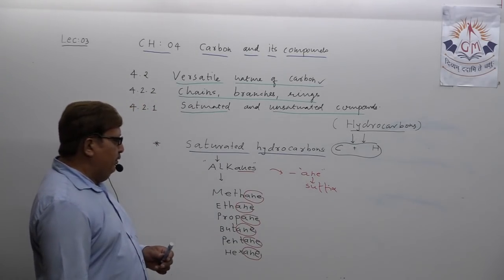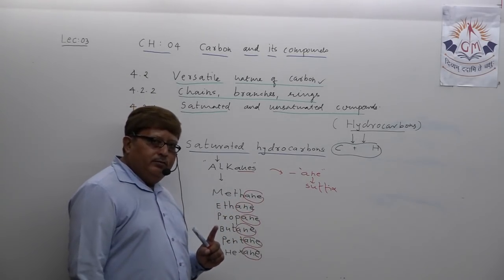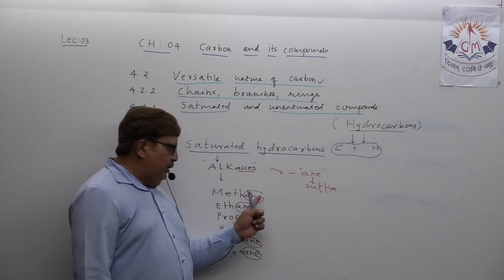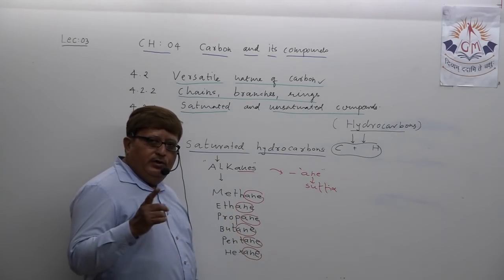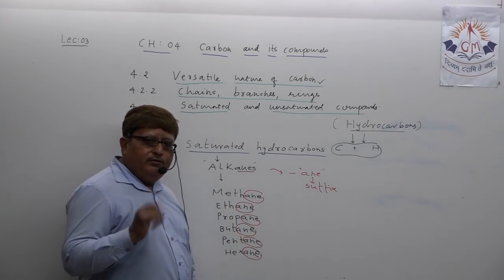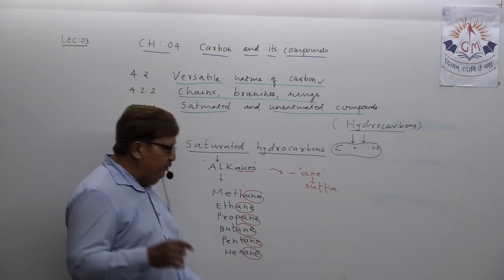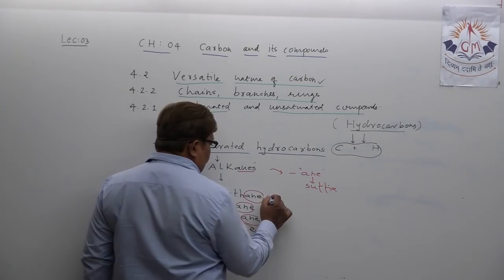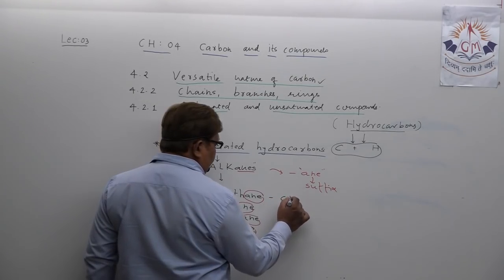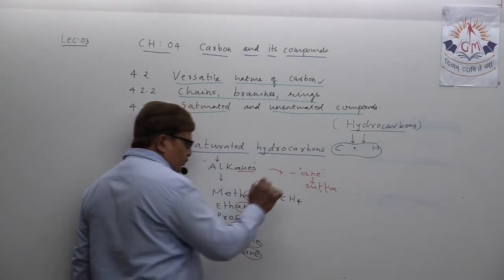Now my dear student, if you just know the formula of one alkane, you are able to derive the formula of all the rest of the alkanes. Understand? Suppose I write the formula of methane. What is that? You all know, CH4.